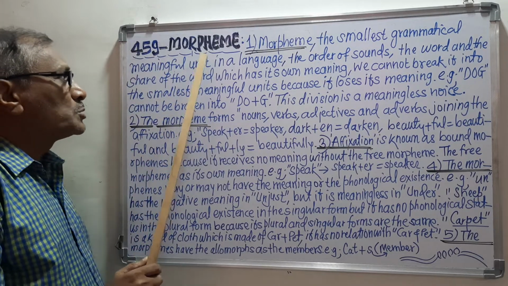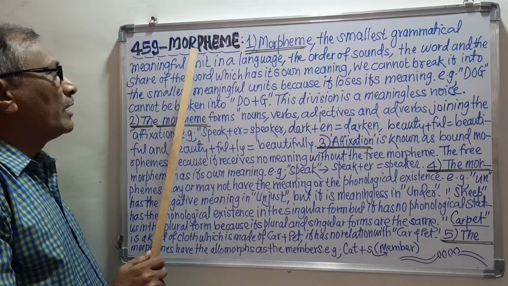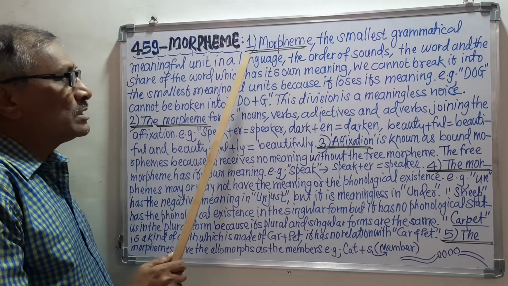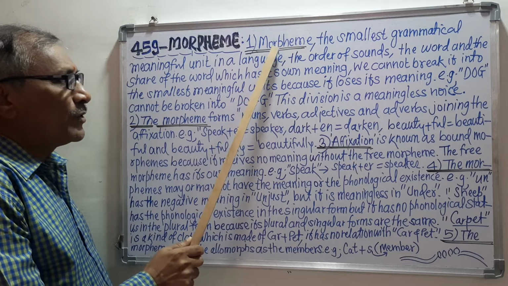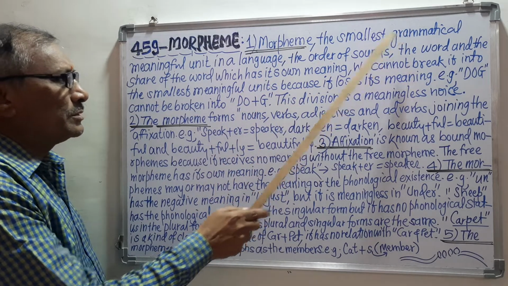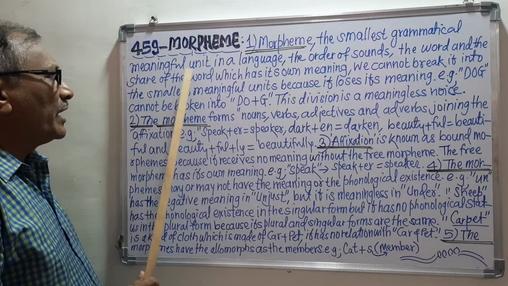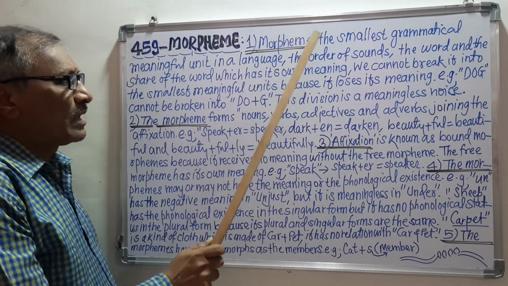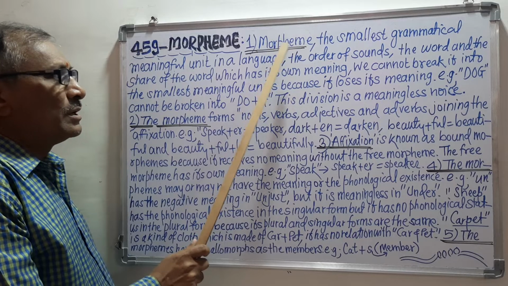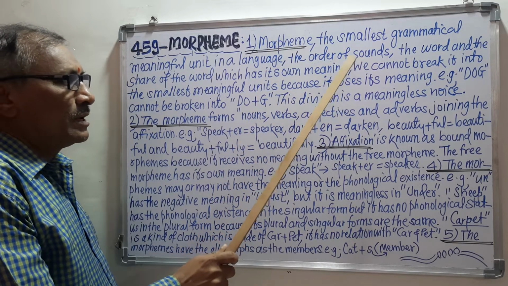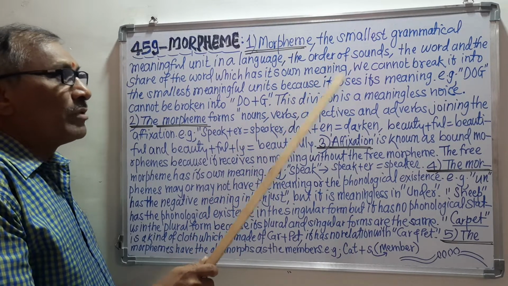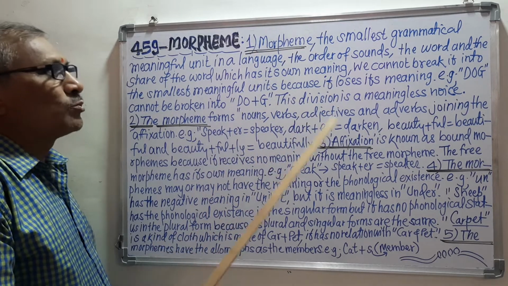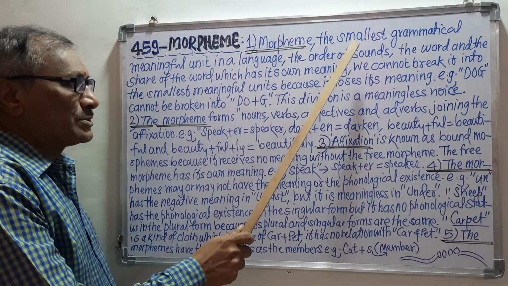In this topic today we are going to see about the morpheme. So what is morpheme? Morpheme is the smallest grammatical meaningful unit in a language. Morpheme means what? The smallest. Smallest means very small, means there is no smaller. The last one, that is the smallest.